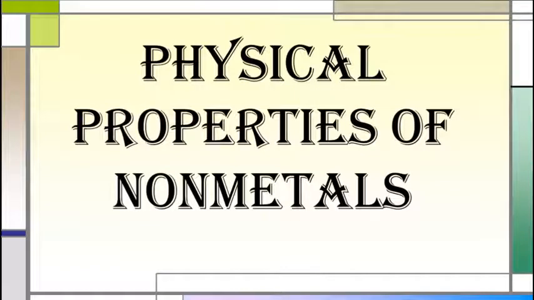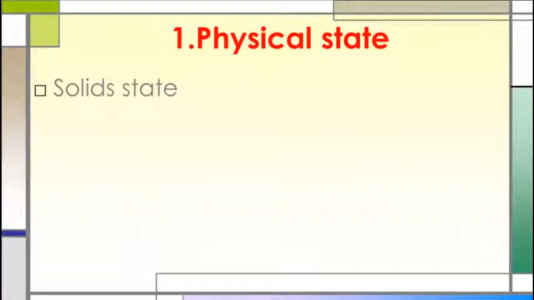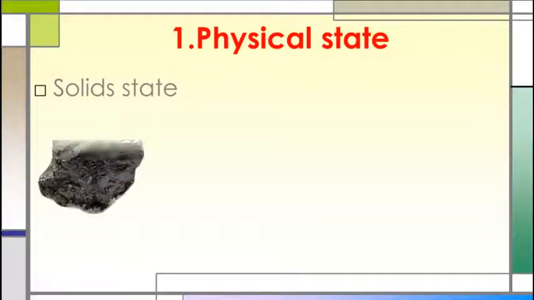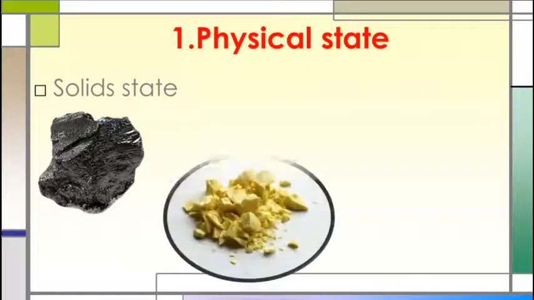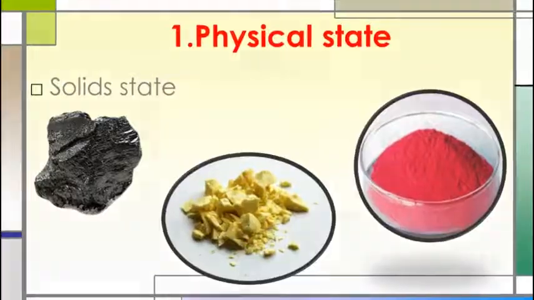Now let's learn about the physical properties of non-metals. The first physical property of non-metals is physical state. Students, at ordinary temperature, non-metals occur as solids, liquids and gases. Ordinary temperature means room temperature. In solids we have examples like carbon, coal, sulfur, and phosphorus. These non-metals occur in a solid state at room temperature.